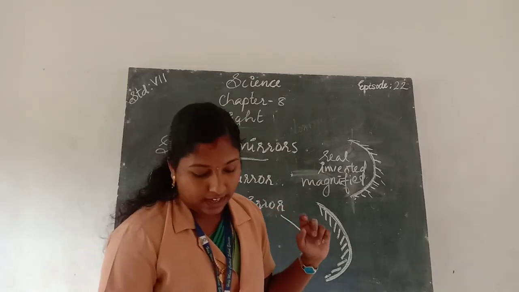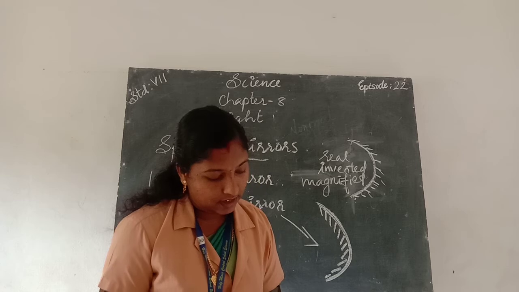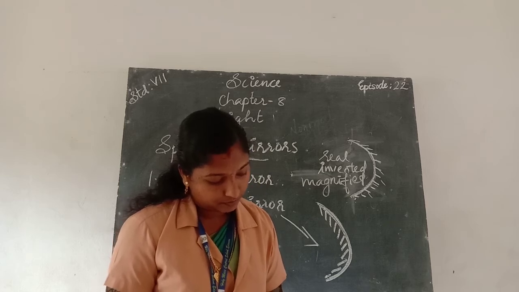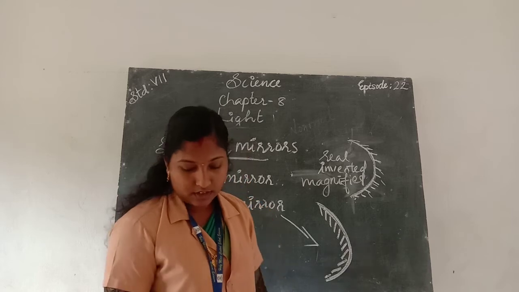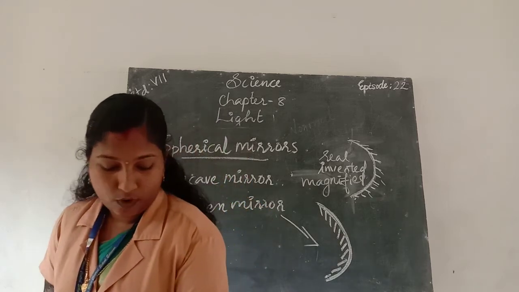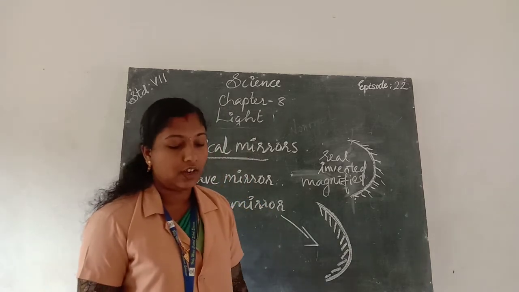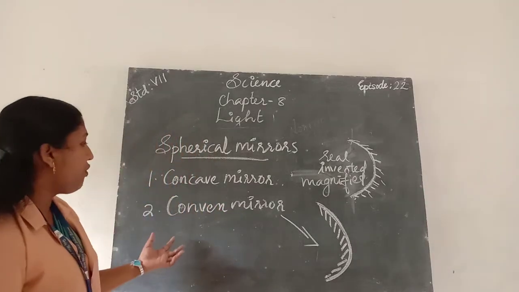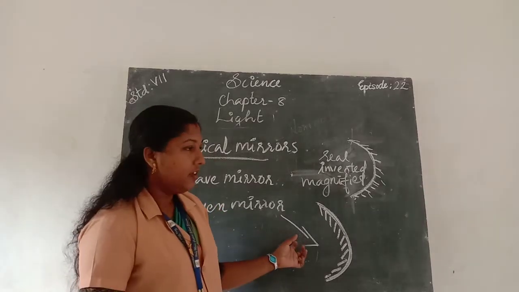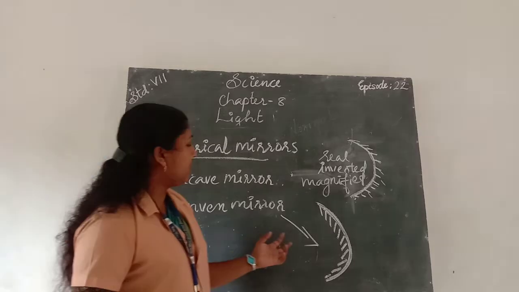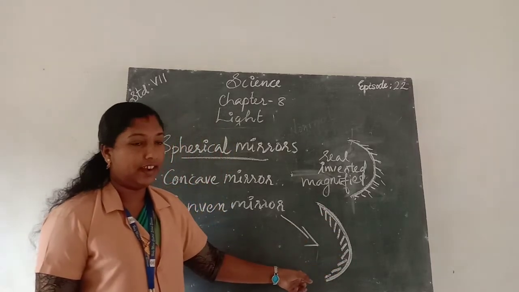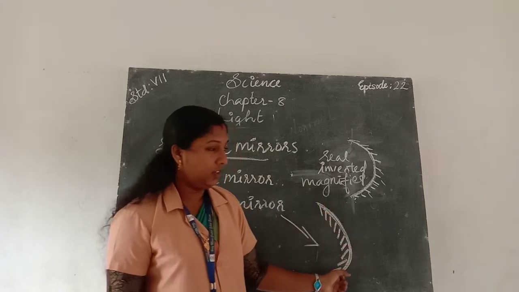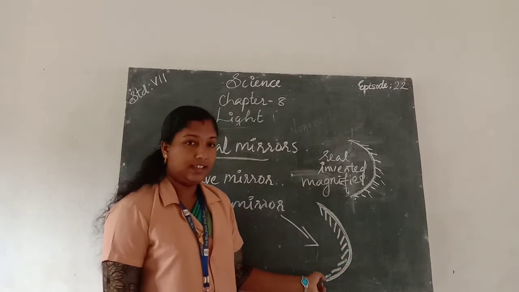Okay, next we learn about image formation in convex mirrors. The peculiarity of a convex mirror is that its inner side is painted and the outer side is the reflecting surface.